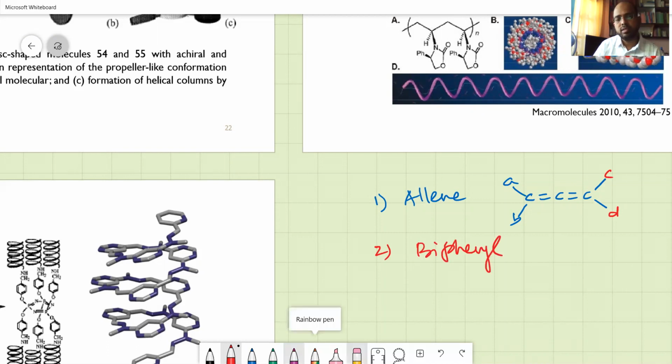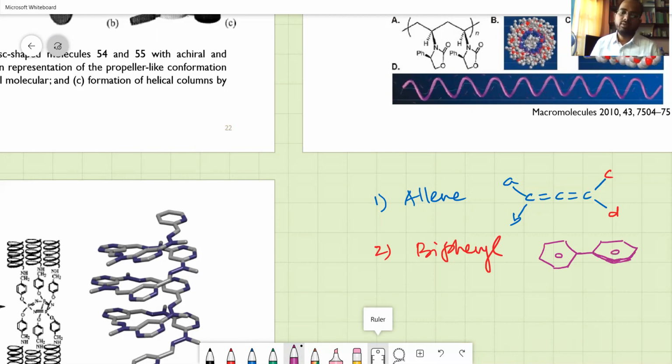Biphenyl is again a molecule connected to aromatics connected by a ring like this. So you are supposed to have two different substituents here: A, B, C, and D. The third one is spirans.